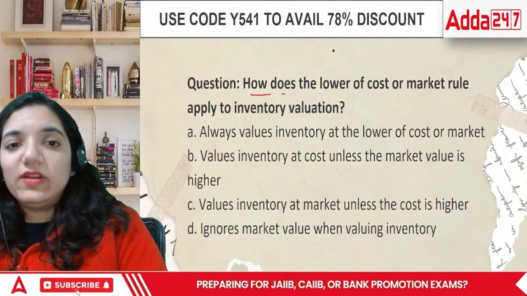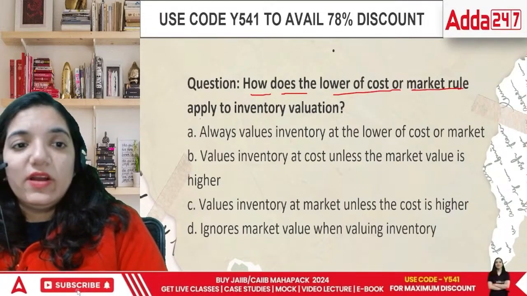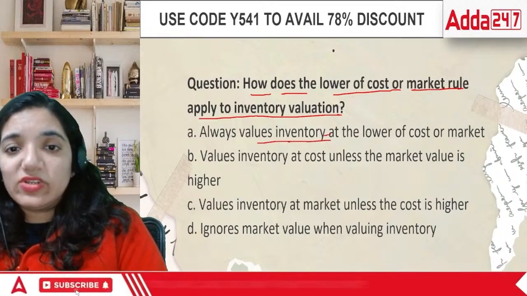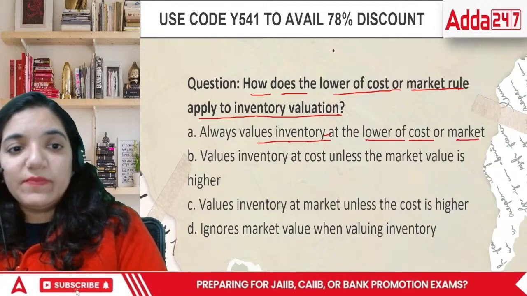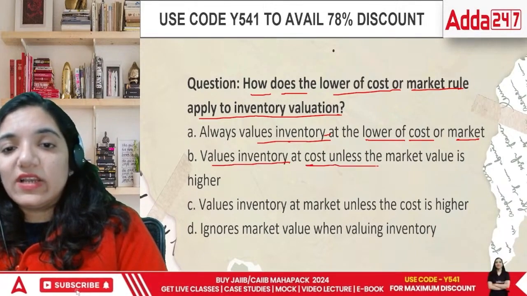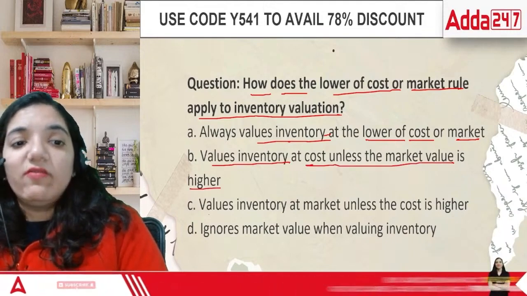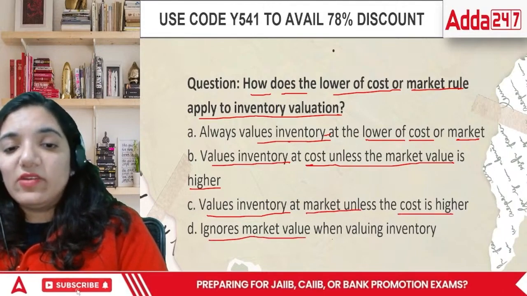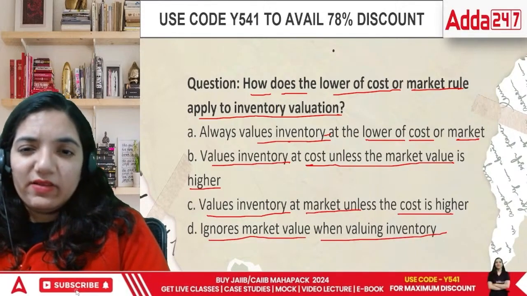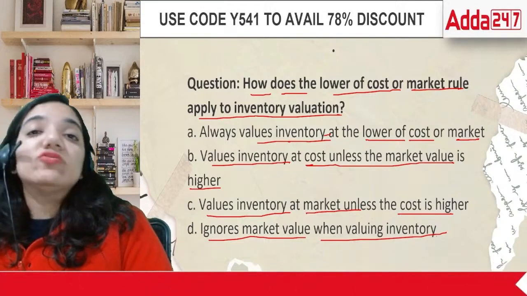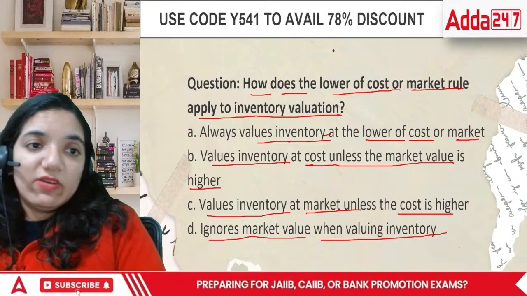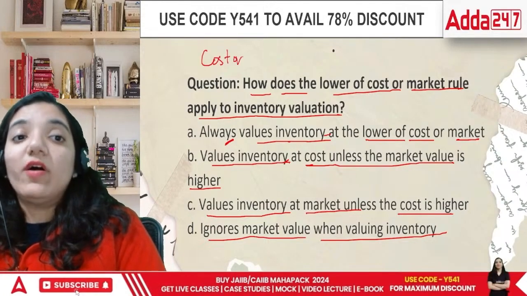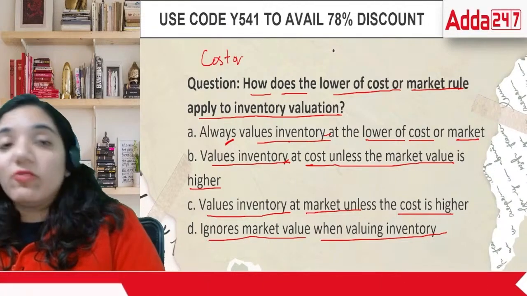Next question. How does the lower of cost or market value apply in inventory valuation? Always values inventory at lower of cost or market. Values inventory at cost unless the market value is higher. Values the inventory at market unless the cost is higher, or ignores market value when valuing inventory. AS2 states that whenever we are recording our inventory, always record either at the price at which you have bought it, that is cost, or if I sell it in the market today, what will I fetch?